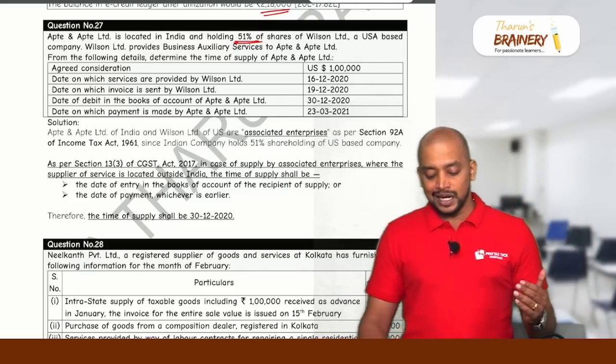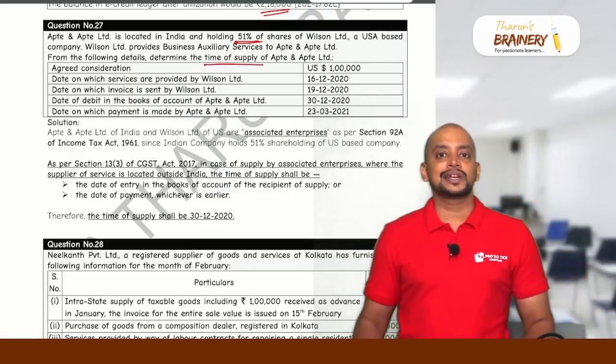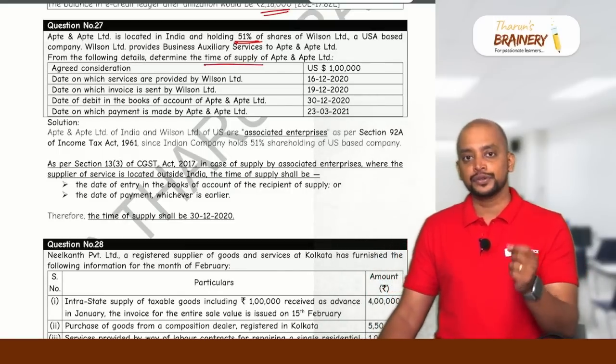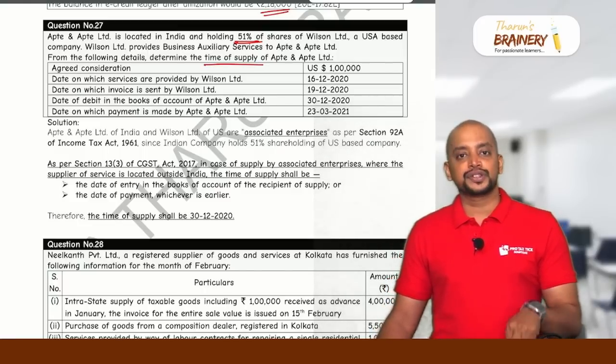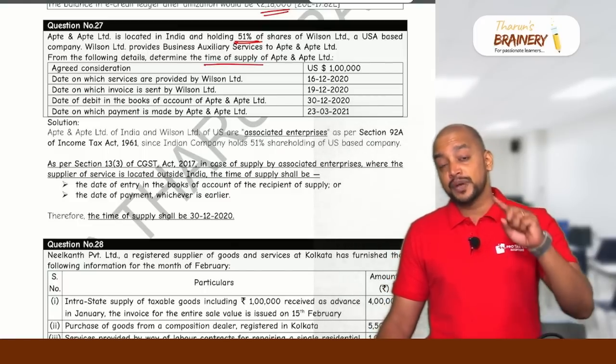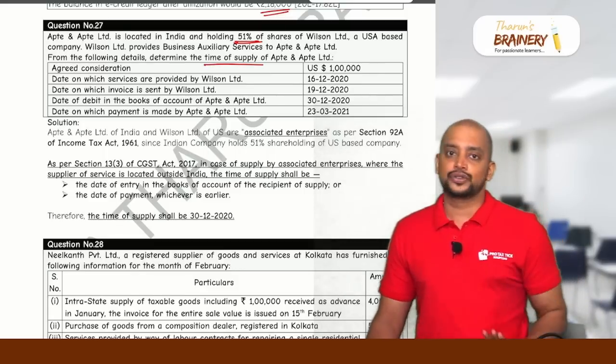So what should be taken as the time of supply? In case of import of service from associated enterprises, we have a proviso which says that we need to take the date of entry in the books of recipient or the date on which payment is made to supplier by the recipient, whichever is earlier.